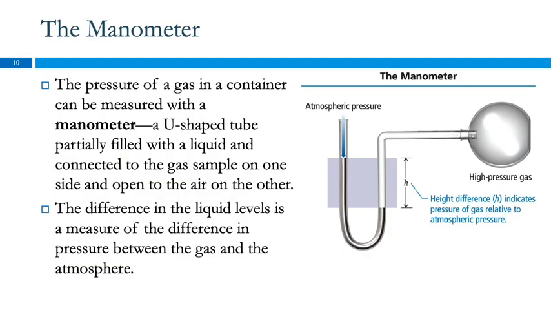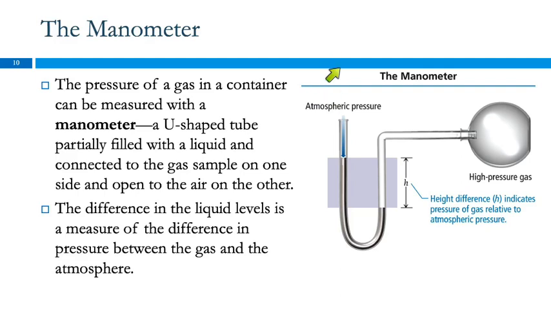So the barometer is used to measure atmospheric pressure. The manometer is used to measure pressure inside of a container. And it's a similar idea using mercury again. So here we have a U-shaped tube with some mercury in it. One end of the tube is connected to the container where we're measuring the pressure, the other is open to the atmosphere.